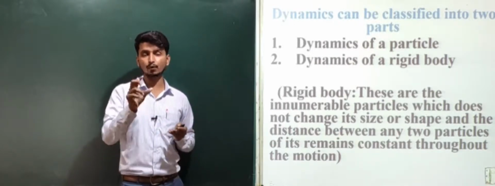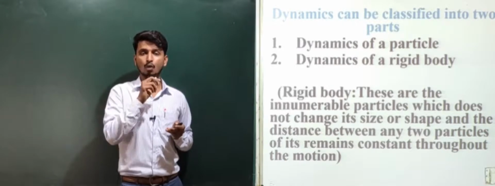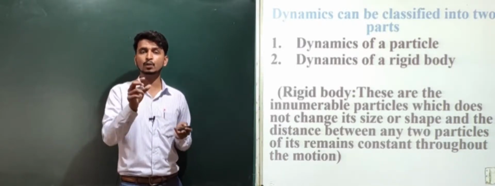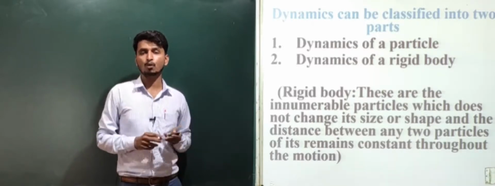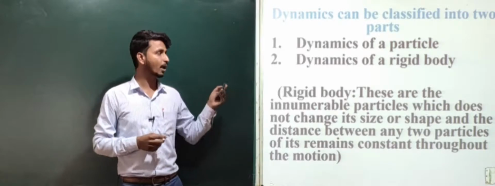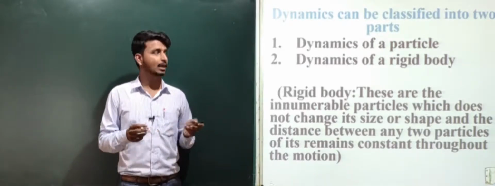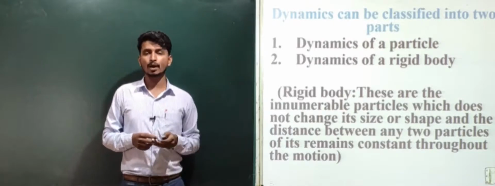Suppose we take the example of an iron ball. Throughout its motion it does not change its shape or size, and the distance between any two particles in it does not change. This is meant by a rigid body. Dynamics of a rigid body is not for your syllabus. Let us move on with the dynamics of a particle.